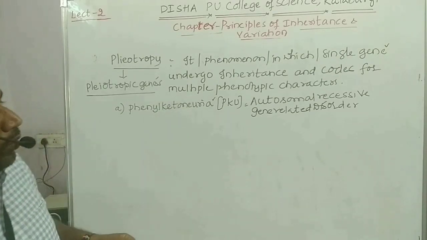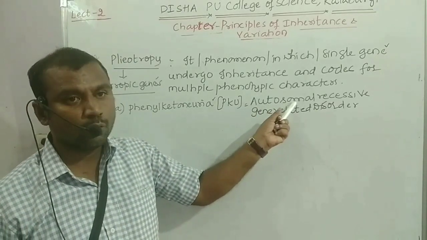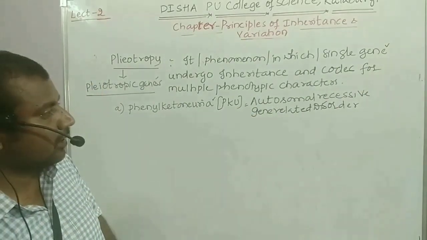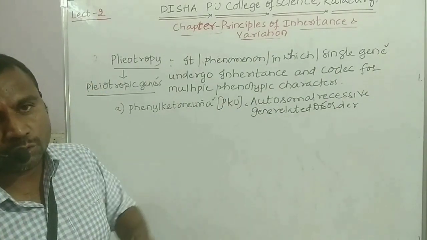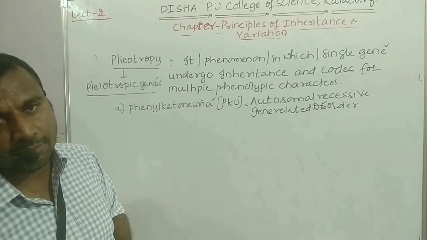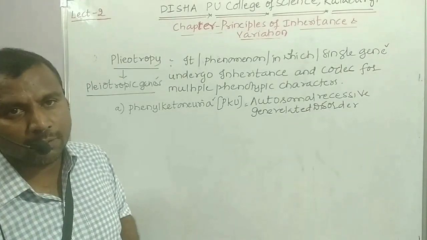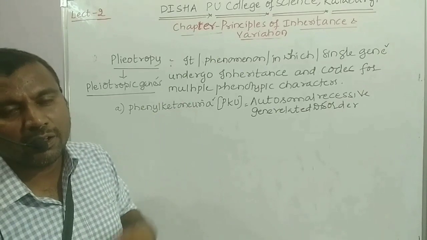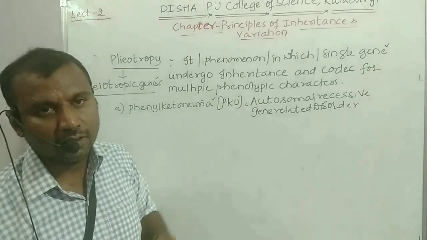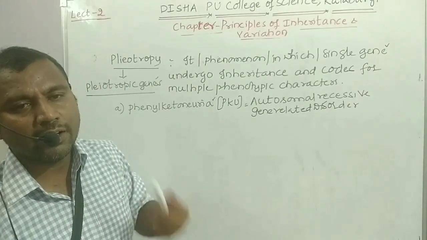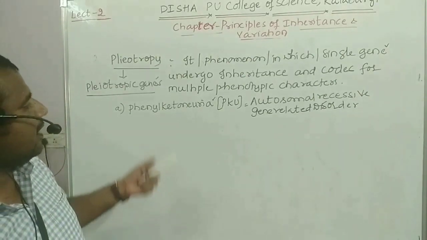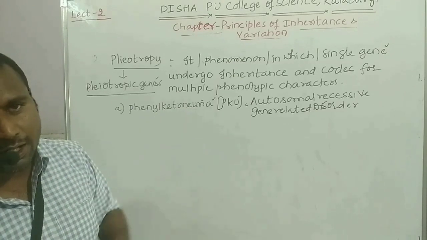And what I told here, it is autosomal, meaning the chromosomes which control the body characteristics are termed as what? Autosomes. So in those autosomes, the gene which codes for the enzyme whose absence causes phenylketonuria is in recessive condition. In recessive condition, it fails to get expressed, meaning it is getting defective. Then the individual will suffer with phenylketonuria.